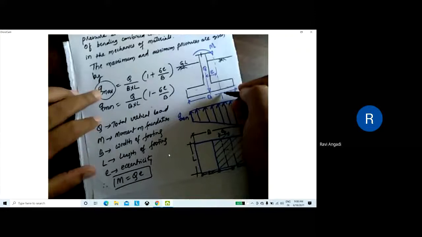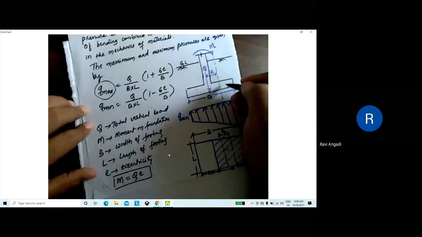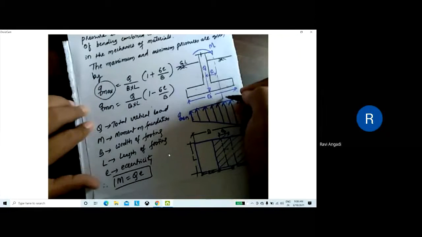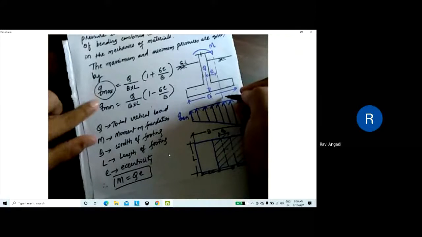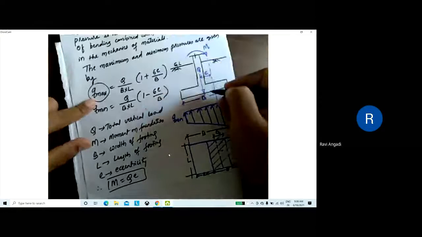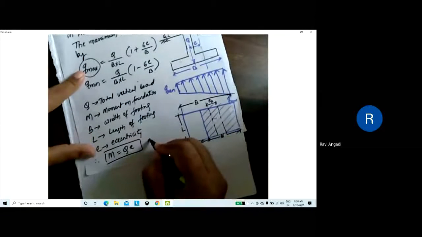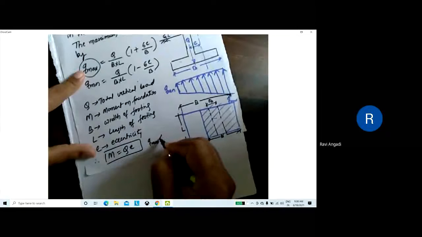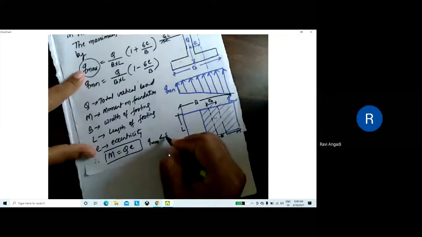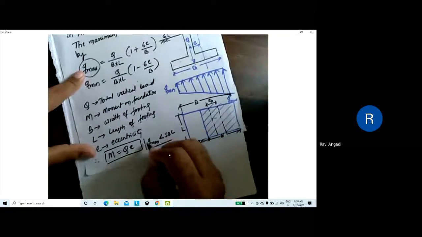If it exceeds, again it will fail here. Are you getting my point? Whatever Qmax you are getting, you are getting from the building load. But this Qmax should be lesser than the safe bearing capacity.